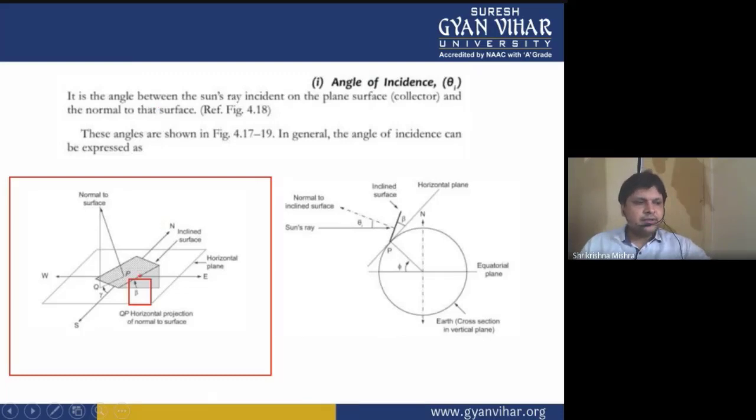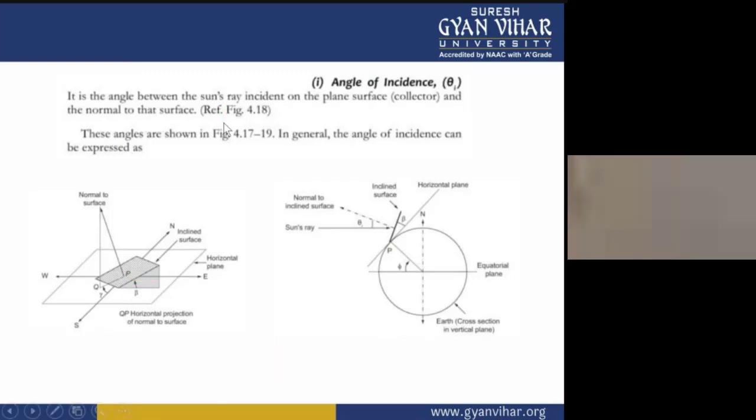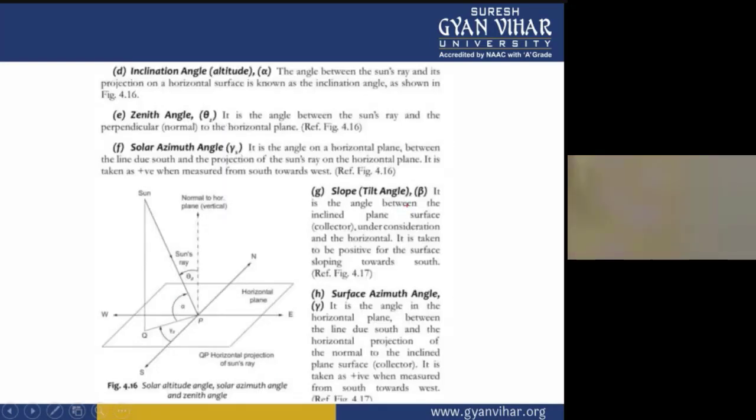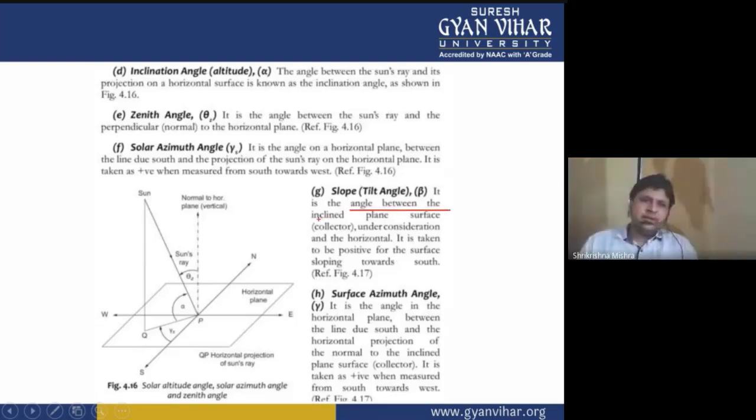First of all, let me tell you what the slope angle is. Slope angle: the angle between the inclined plane surface under consideration and the horizontal. This is given by beta. Beta is your slope angle. I will show you in the diagram coming in the next slide.